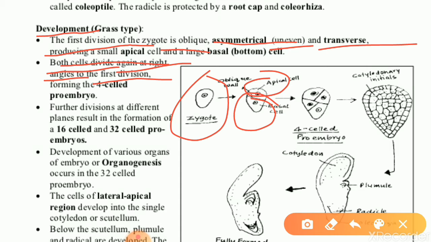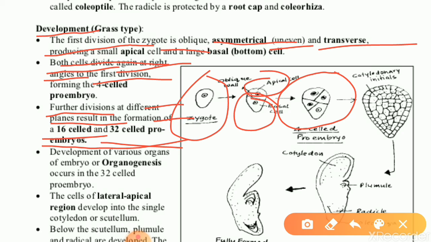After this division, a 4-celled pro-embryo will form. Further division at different planes results in the formation of a 16-celled and 32-celled pro-embryo.